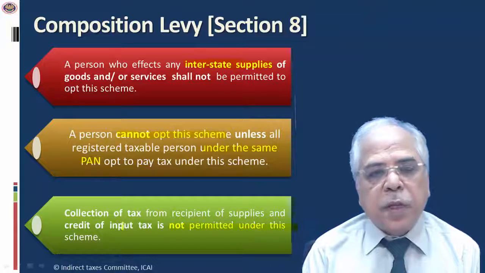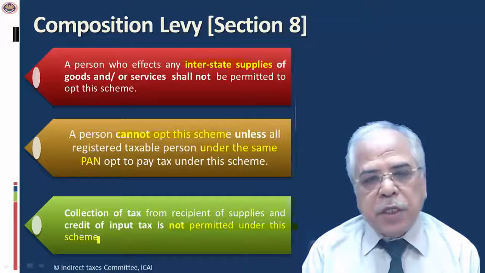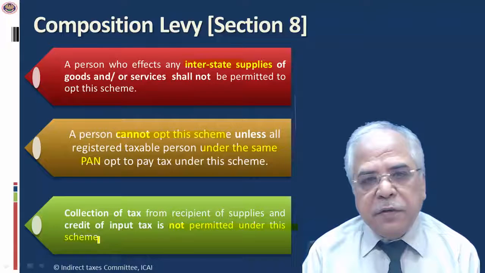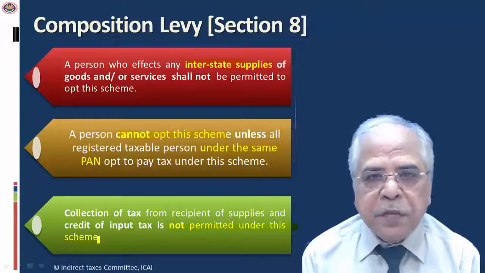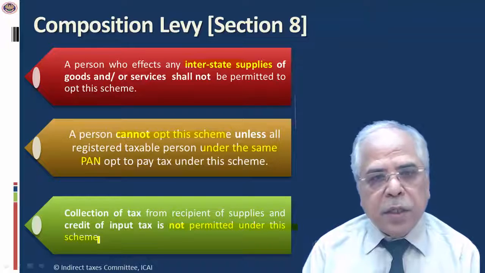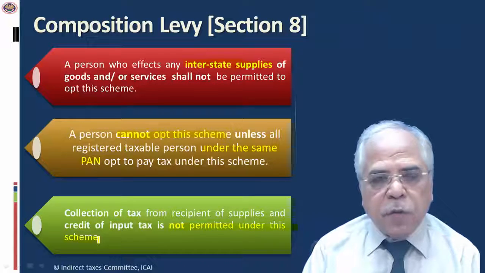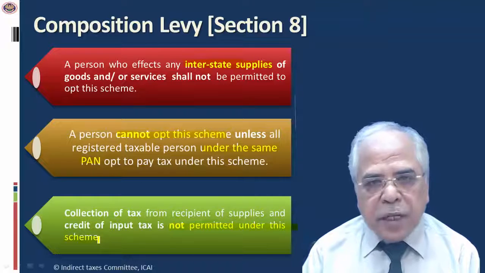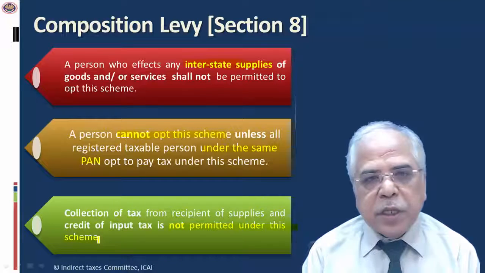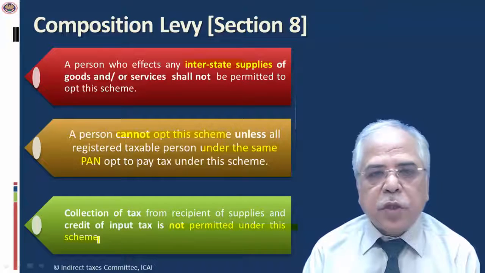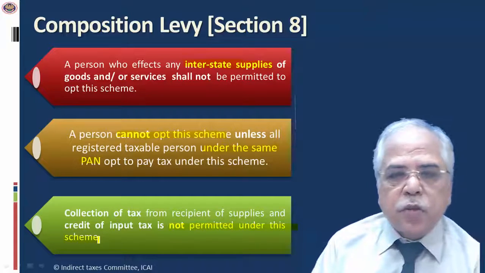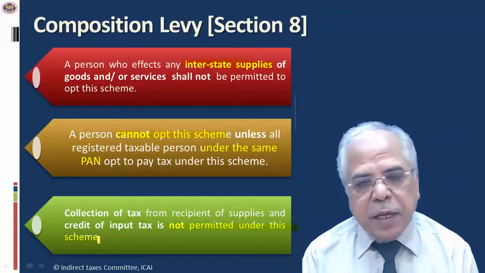Collection of tax from the recipient of supplies and credit of input tax is not allowed to the persons who have opted for the composition scheme. This proposition is absolutely reversed as compared to the present scenario when we compare it with the service tax law. This position has been followed from the VAT law. If you look at the service tax, a composition dealer, of course now that scheme is not there, it was only there from 1st June 2007 to 30th June 2012 when the negative list regime came.